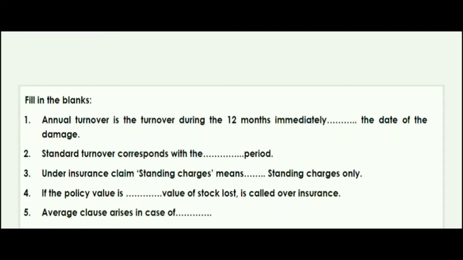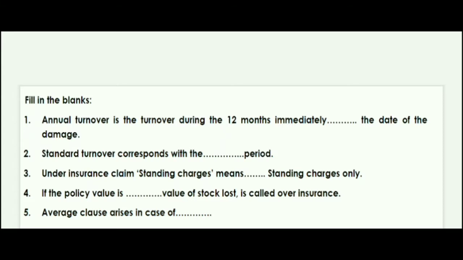The question is, annual turnover is the turnover during the 12 months immediately fill in the blanks, the date of the damage. I repeat the question. Annual turnover is the turnover during the 12 months immediately fill in the blanks, the date of the damage.